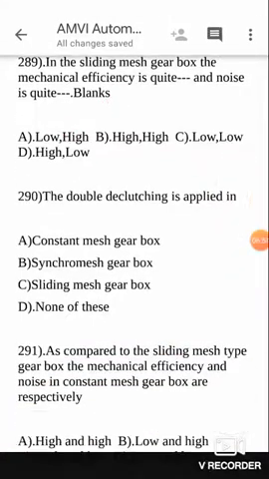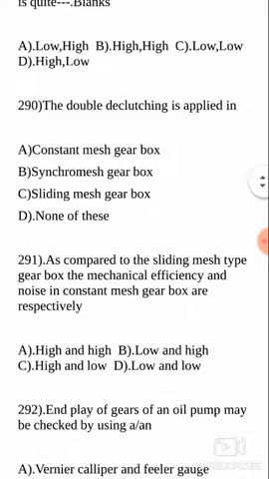Next question. The double declutching. So boys, this is a very good bit, very important bit, very difficult bit probably you can say, right? Double declutching is a technical term used in your automobiles as far as the operation of the automobiles is concerned. Here this phenomenon is normally to be adopted in constant mesh gearbox, neither synchro mesh gearbox nor sliding mesh gearbox.